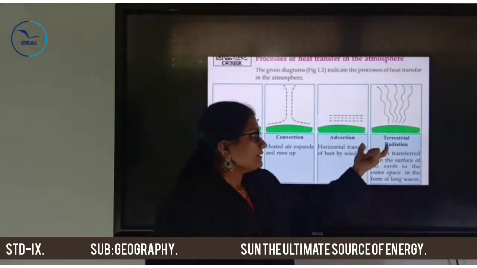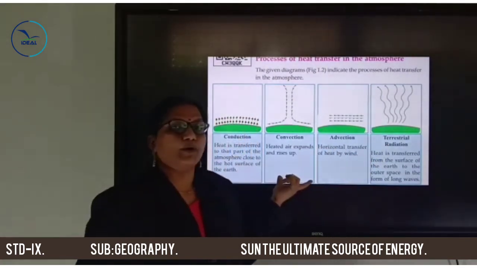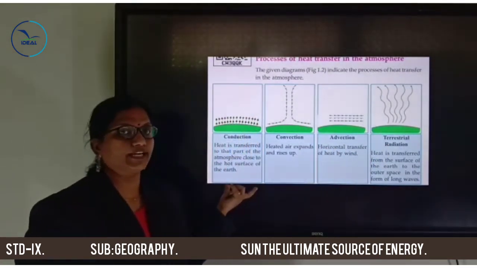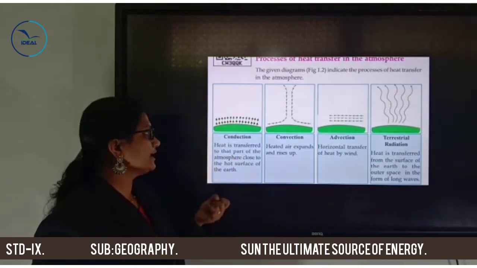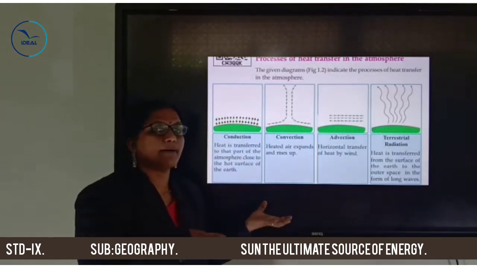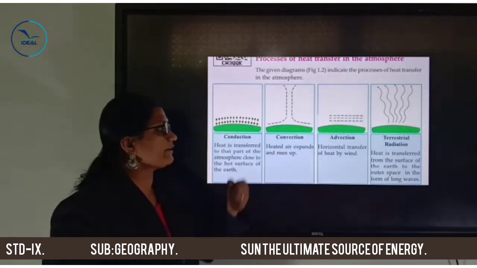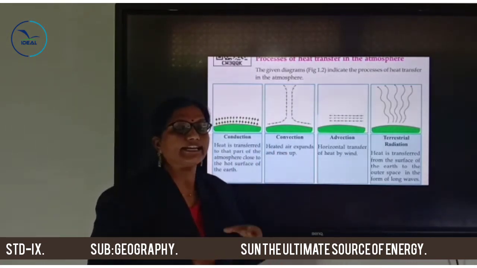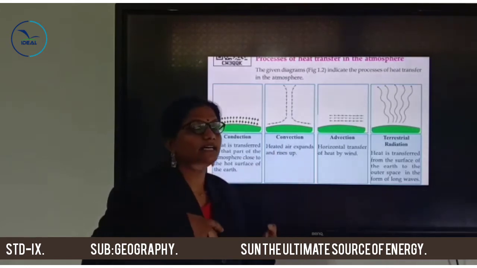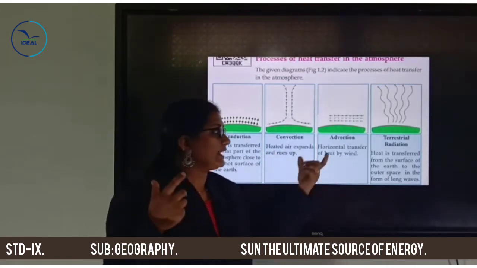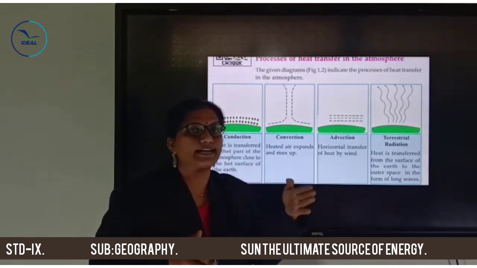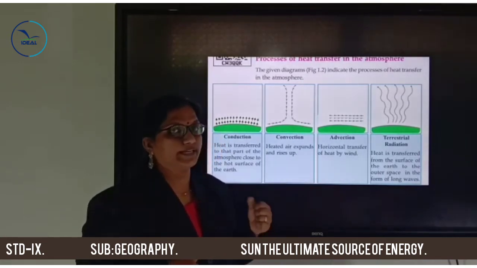So these are the main four processes of heat transfer to the atmosphere. First one, conduction: heat is transferred to the part of the atmosphere close to the Earth's surface. Second one, convection: heated air expands and rises up. Third one, horizontal transfer of heat through wind.